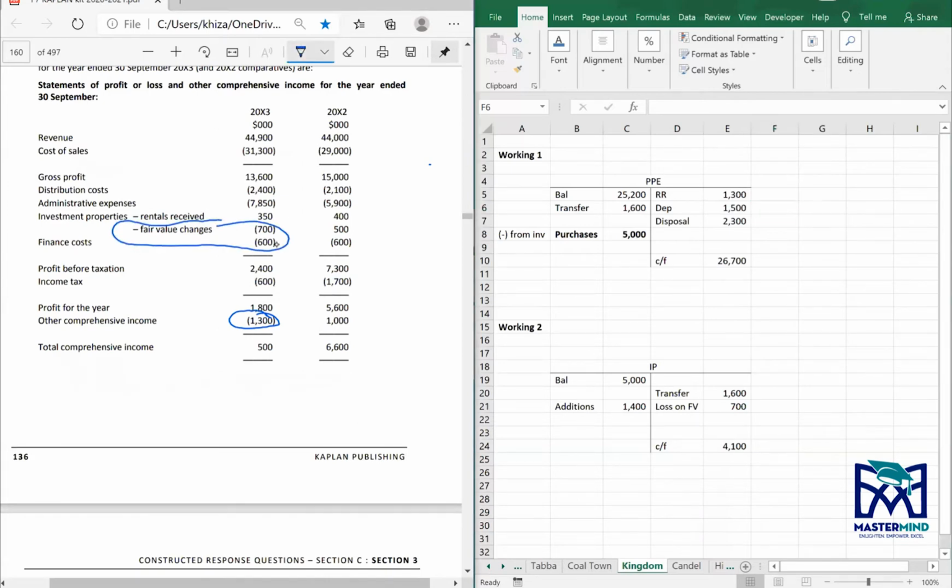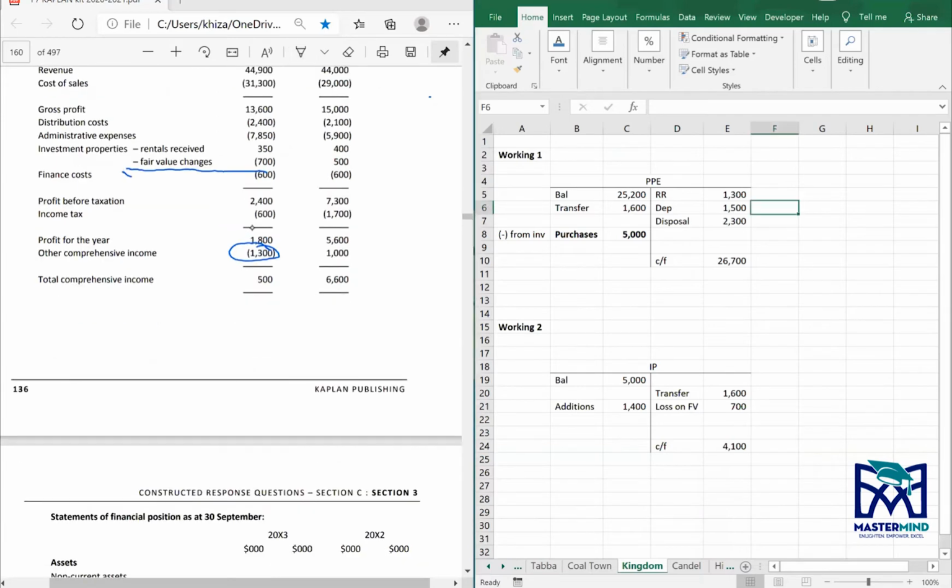Okay, 700. Let me just complete the PP area, and then I'll move back to PP. There are certain things that I didn't mark. So obviously you have a loss on fair value, which will be added back in operating activities.